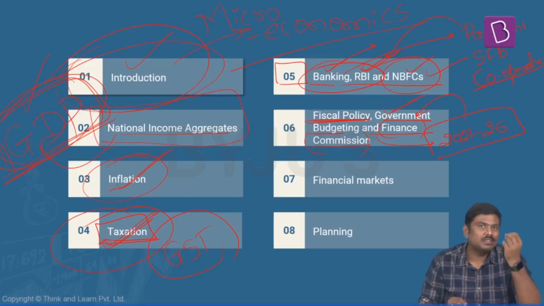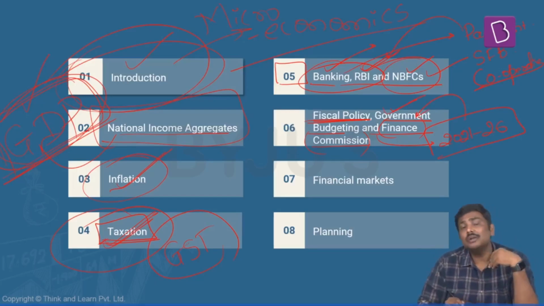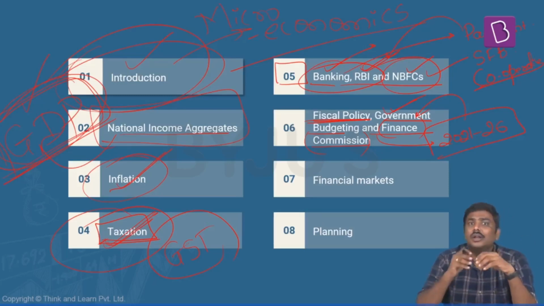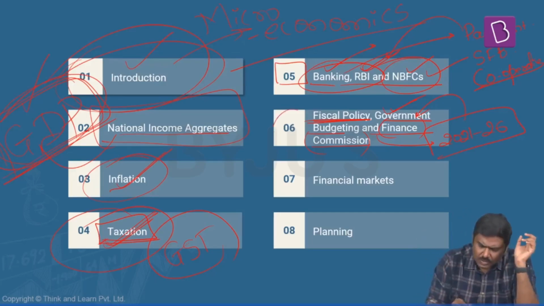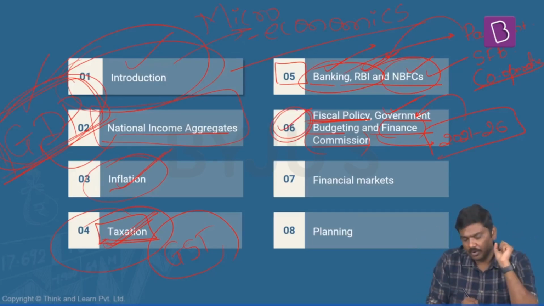So we'll discuss what is the idea of budgeting, how government prepares a budget, what are the considerations, how the budget is passed, what do you mean by finance bill, what do you mean by appropriation bill, right? And what are the types of deficits in the budget? You must have heard of fiscal deficit, primary deficit, right? So on and so forth. We'll discuss all of these particular concepts under this particular module.